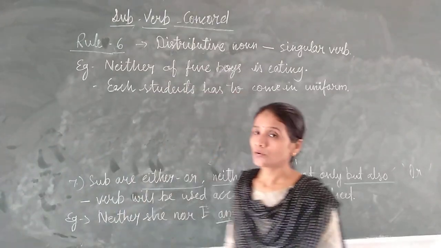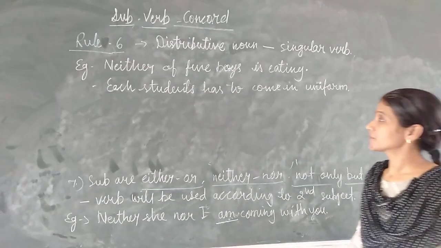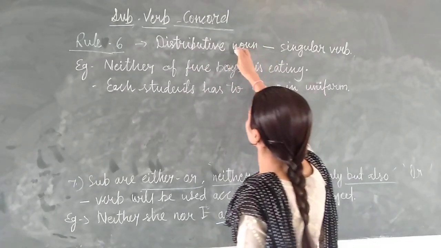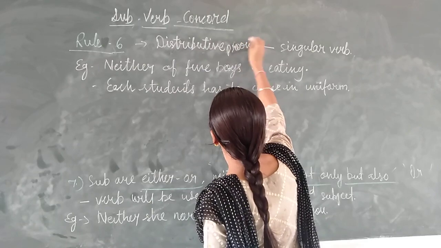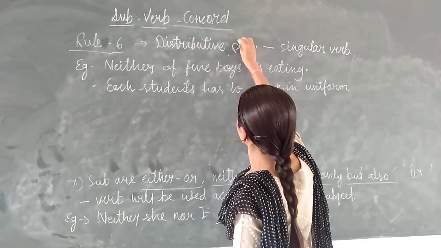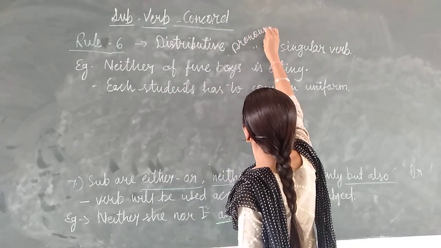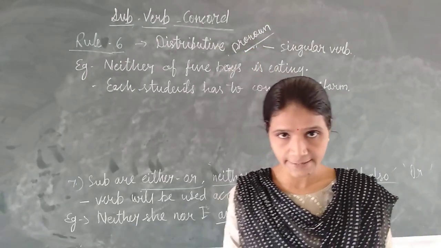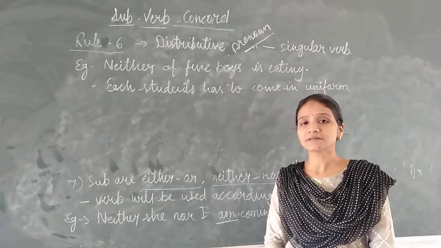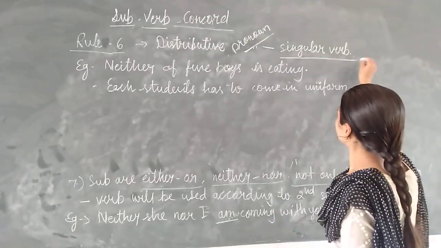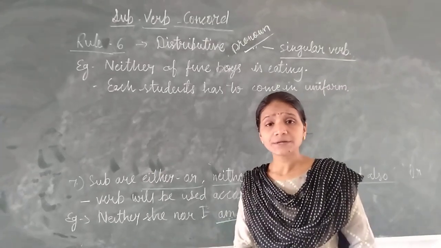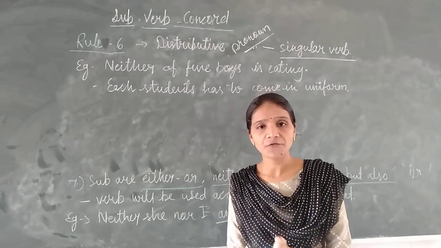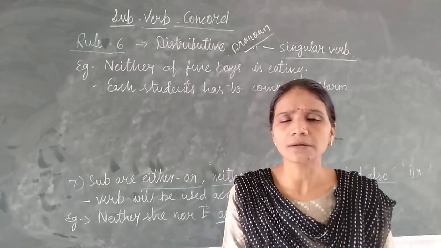Now see the next rule. Rule number 6 I have written: when in a sentence a distributive pronoun is given. Neither, and so on.